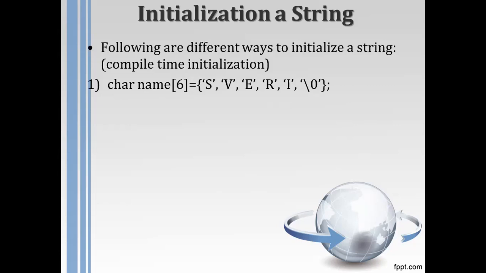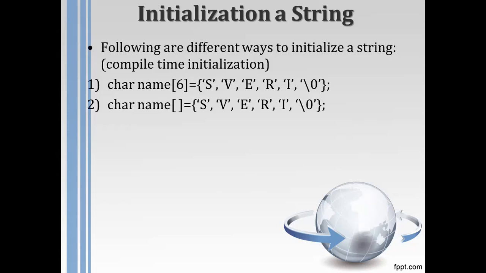The second method to initialize the character array is this: as you know, in an array, the size or dimension in the square brackets is not compulsory. It is optional. By default, the compiler will count and consider the dimension. If I initialize it in this way, the compiler still understands that the size of this array is 6. The only difference between the first and the second is that I have not mentioned the size in the second one.